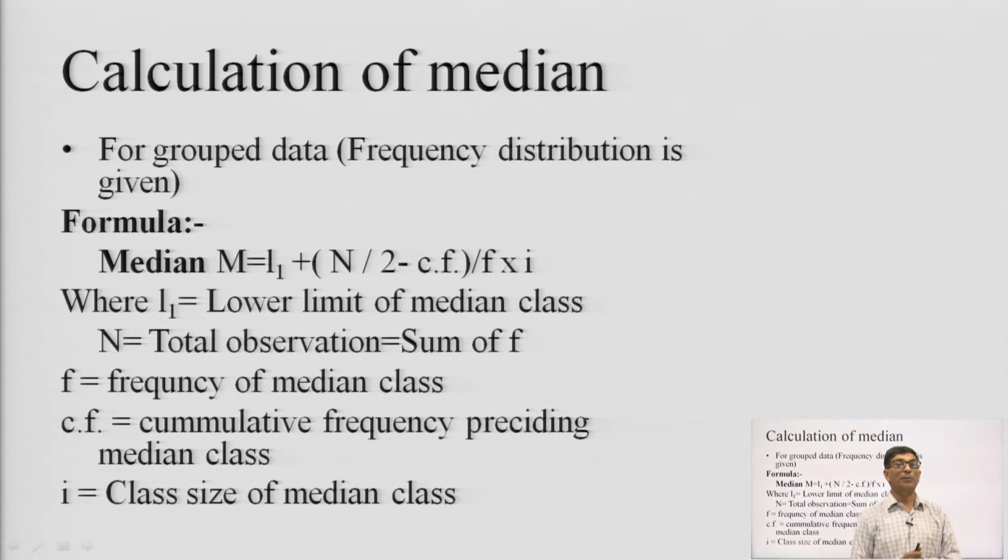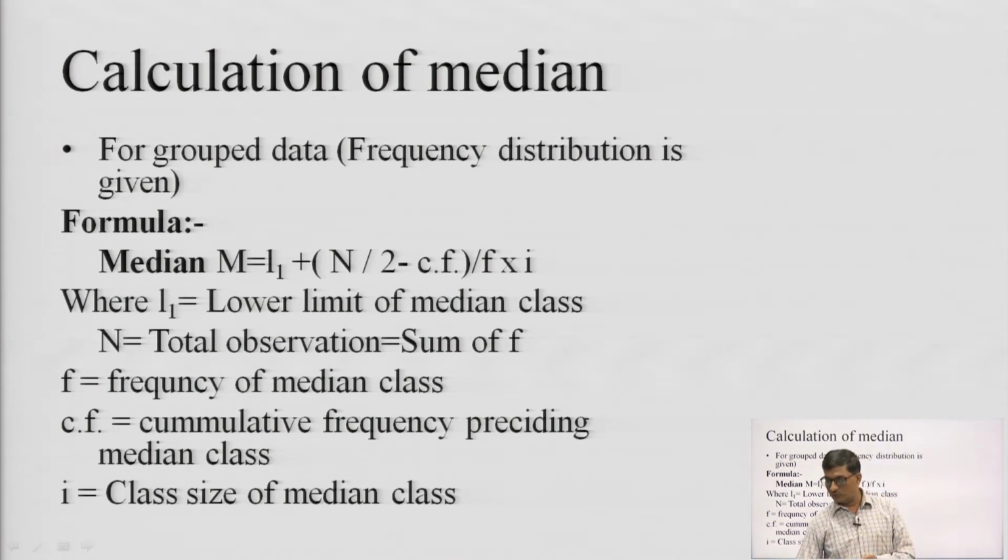Cf is the cumulative frequency preceding the median class. Remember, Cf is the cumulative frequency preceding the median class, f is the frequency of the median class, and i is the class size of the median class.